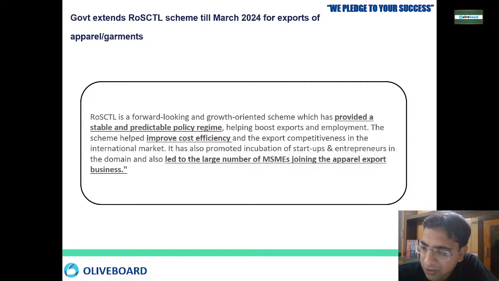Most people don't join this business because they are not sure about the policy of the government. So the government has come up with an important policy and said this is a uniform policy that everybody has to follow. This will help make sure that MSMEs join the apparel and garment sector in large numbers, because there is now a uniform policy regime.